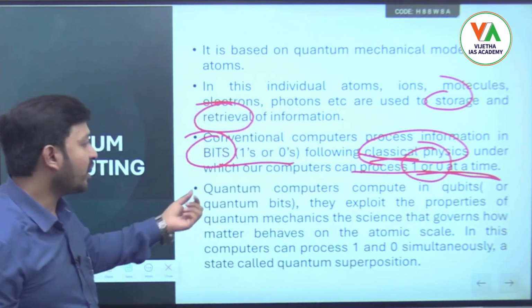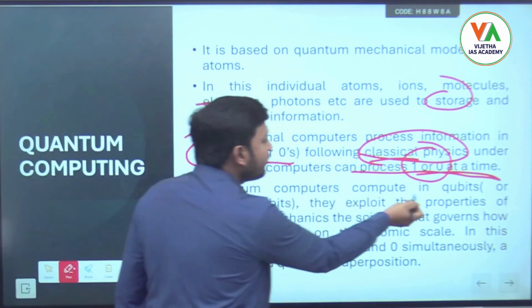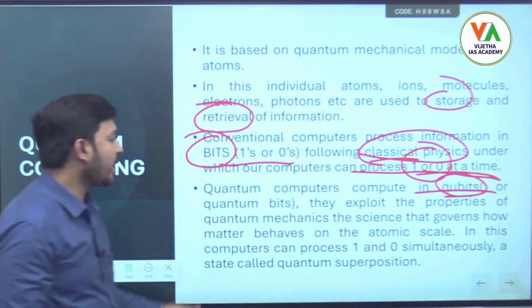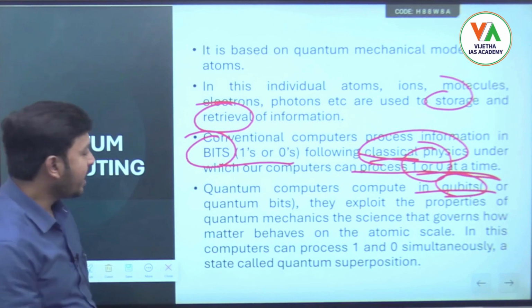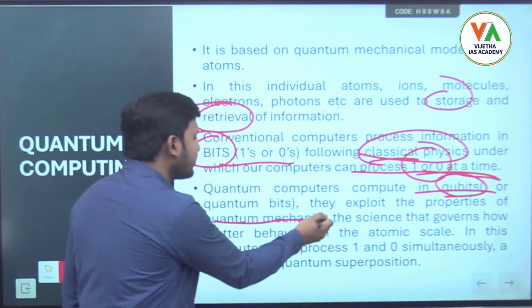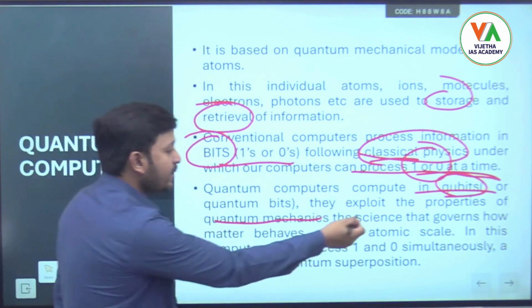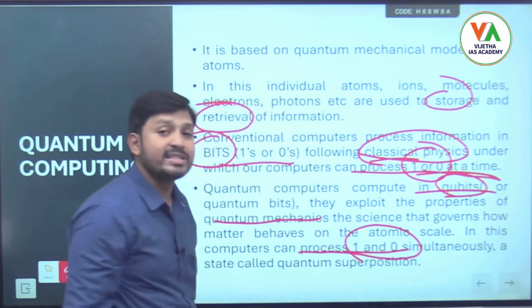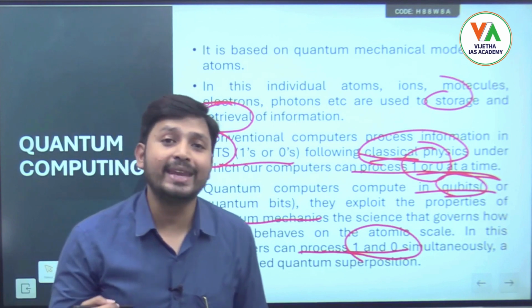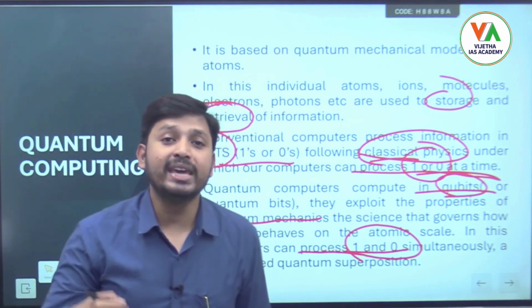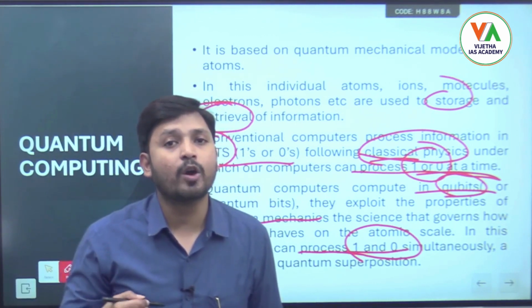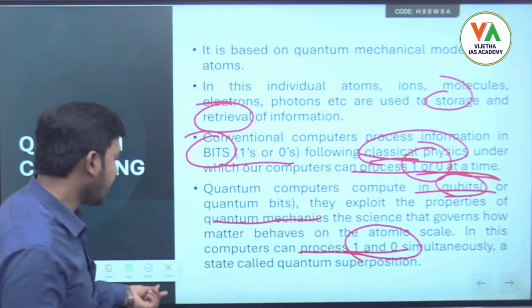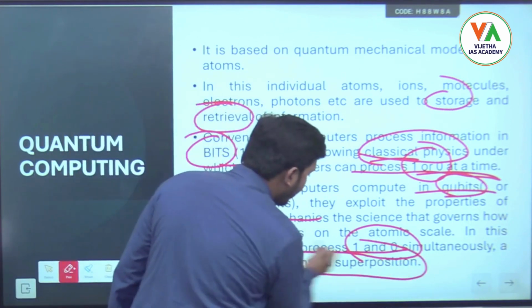But quantum computers process information in the form of qubits, or quantum bits. They exploit the property of quantum mechanics whereby they can process information 0 and 1 simultaneously, meaning both can exist at the same time, and there are chances of increasing the probability of this existence. That state is called quantum superposition.